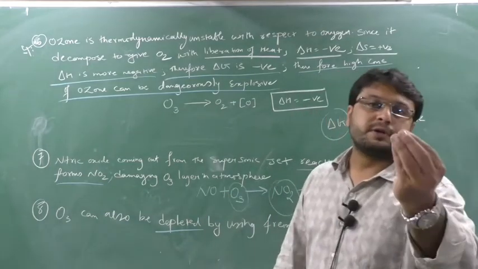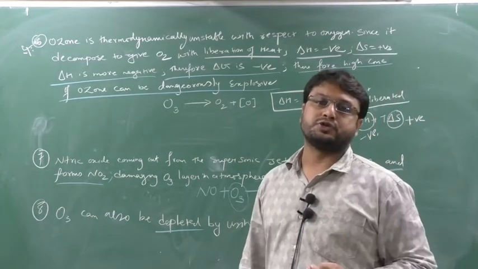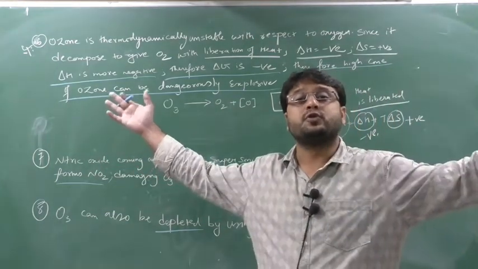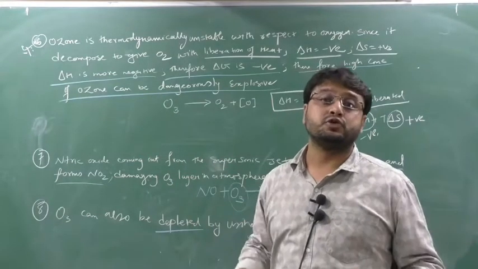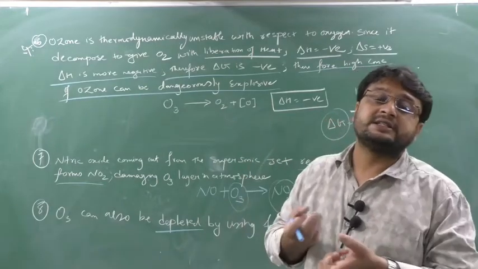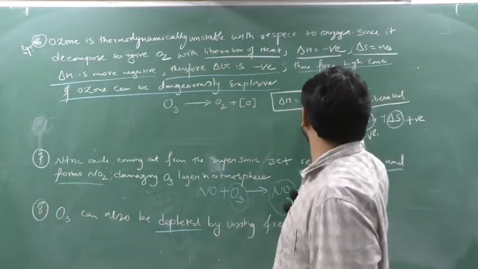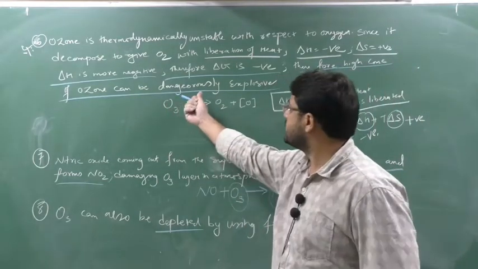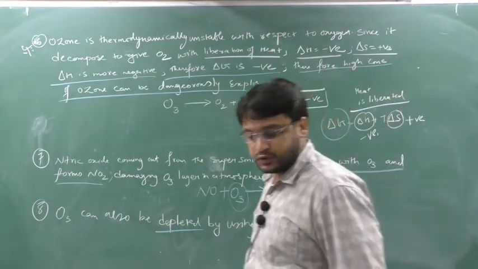Okay, so a small proportion of ozone can generate a smaller proportion of heat. If a large proportion of ozone gets automatically decomposed, it will generate a large amount of heat. Due to the large amount of heat, it can act as an explosive. That's why we say, therefore, the high concentration of ozone can be dangerously explosive.